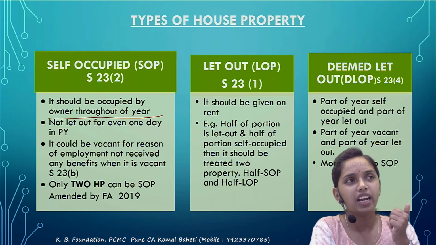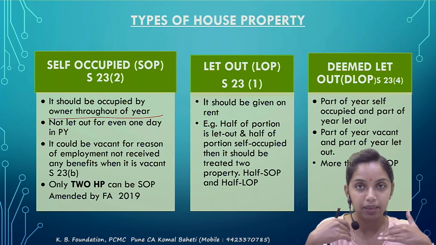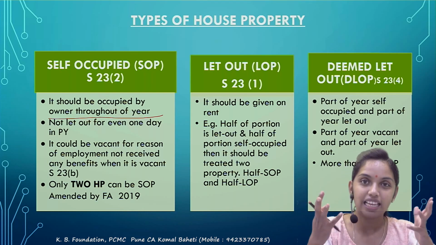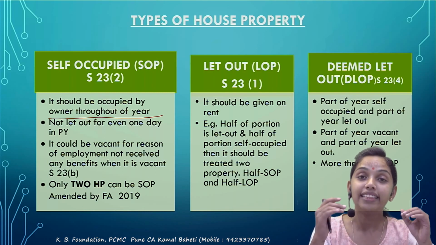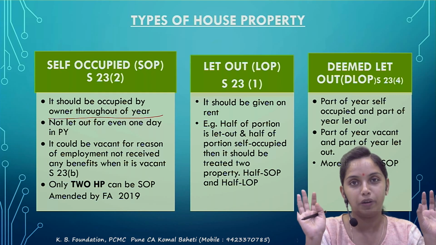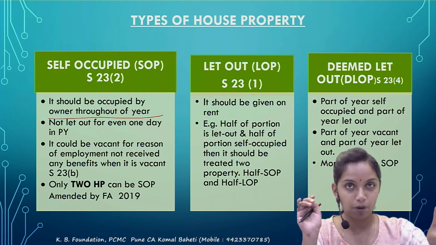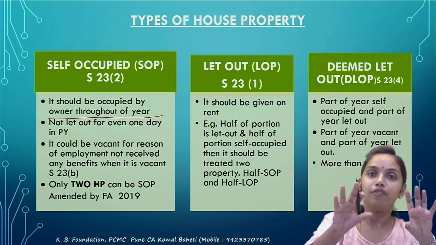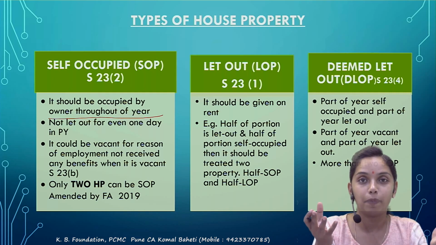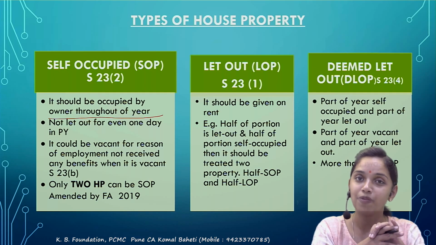Correct. But there could be a case where in my house, the ground floor is occupied by me and the first floor has been let out. So it's a mixture of self-occupied and let out. In this case, the income tax says that each unit should be considered a separate house property for the purpose of income tax. Means the ground floor would be considered one house property, and the first floor would be considered one house property. Each residential unit is to be considered a separate house property for the purpose of income tax.